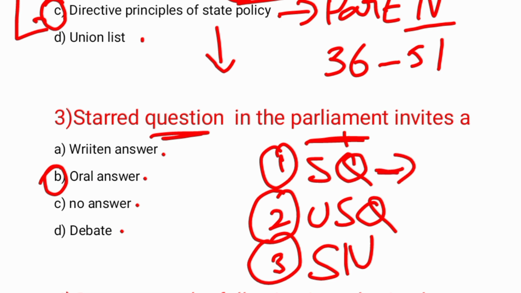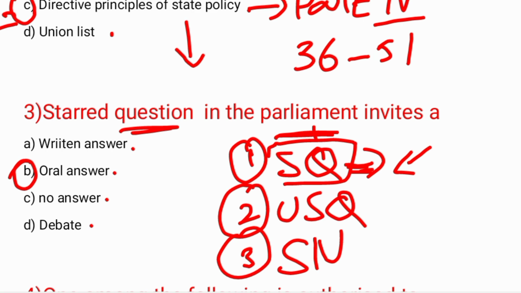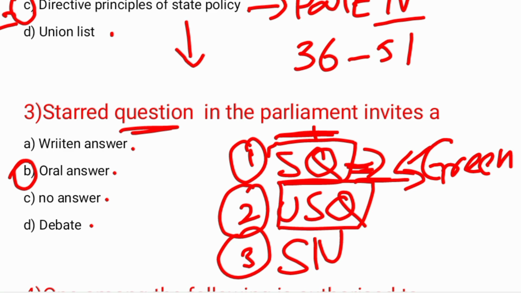A starred question can be asked to a minister, and if a starred question is asked, he has to answer orally, so that supplementary questions can also be asked of him. The color of the starred question is green. And there is the unstarred question. This requires a written reply, so you cannot ask follow-ups, only the answer is in written form. That's why no supplementary questions are asked in it, and the color for the unstarred question is white.